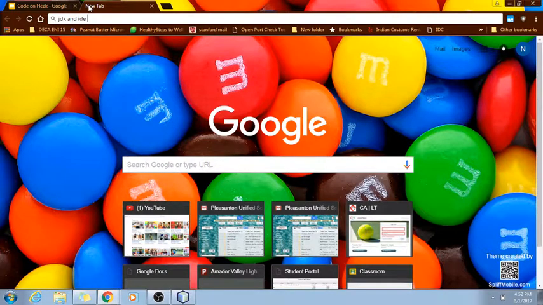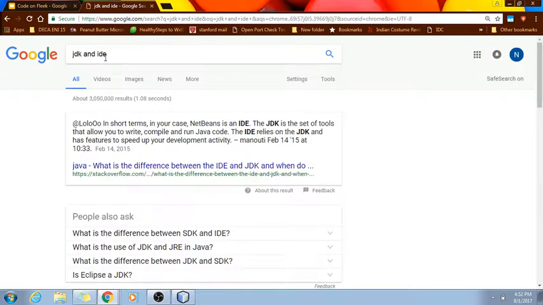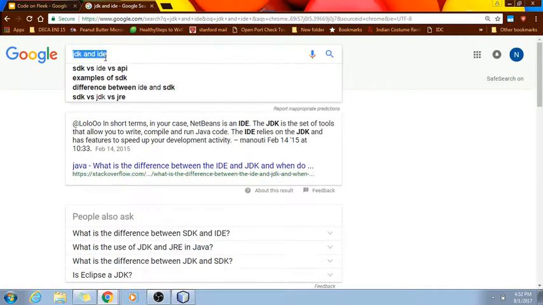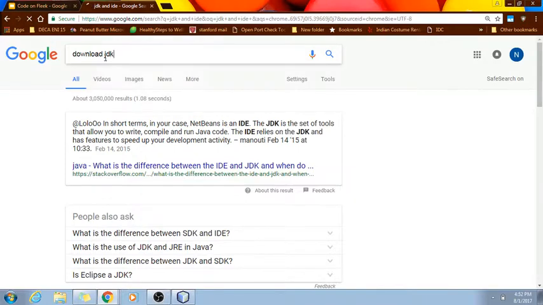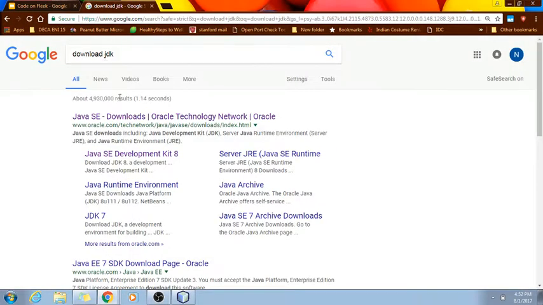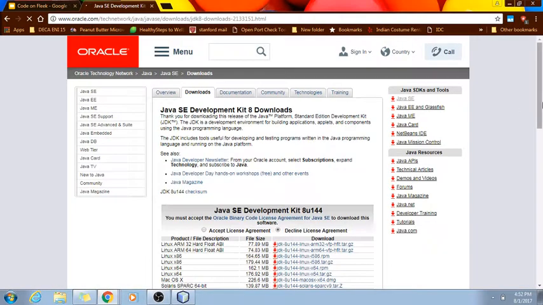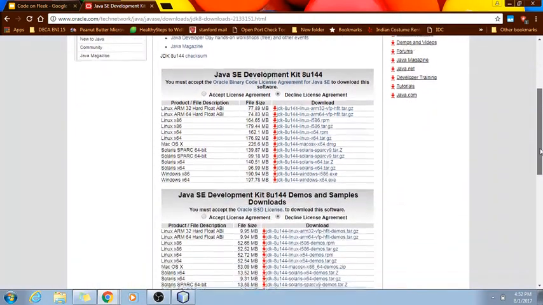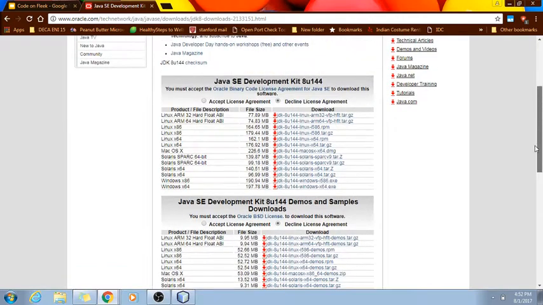And then later on, we're going to be also learning how to use the command prompt inside of the IDE, but for now, we're just going to be using the IDE so we can get started right away. So first, what we want to do is download your JDK, and then go to the Oracle website, and then all you have to do is press accept agreement.